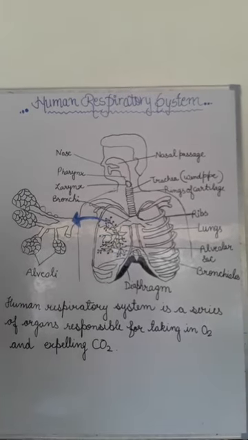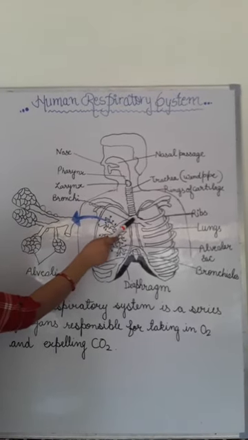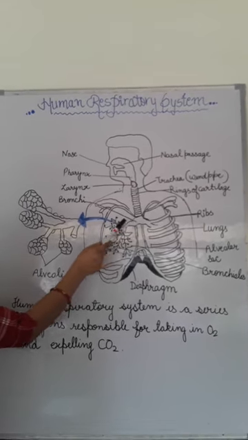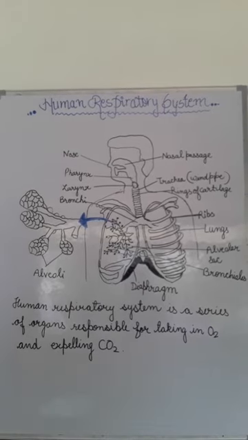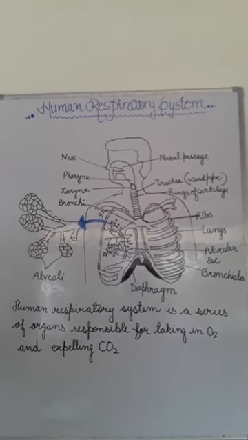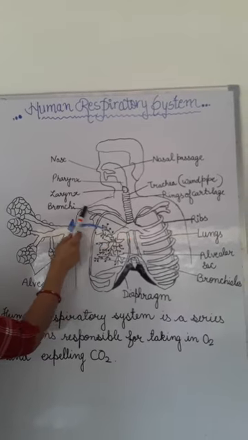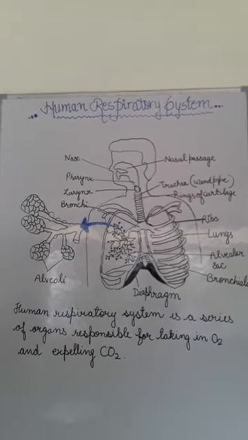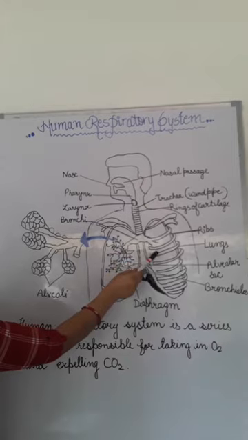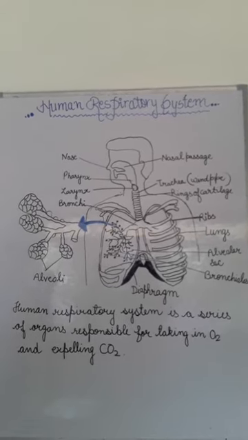Afterwards, bronchi. On entering the thoracic cavity, meaning the chest cavity, the trachea divides into two bronchi, left and right. The right bronchus is a little bit bigger and the left one is a little bit smaller. So the trachea divides into two smaller tubes called bronchi, which further extend into each lung, and there they further divide into smaller tubes.